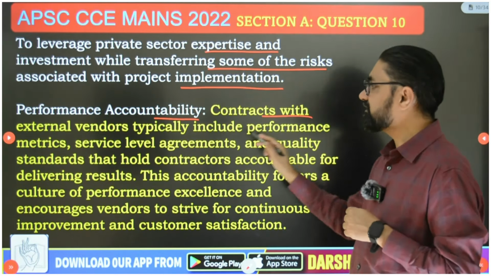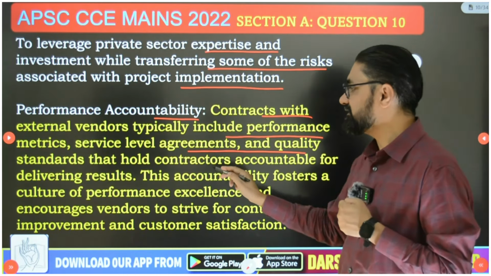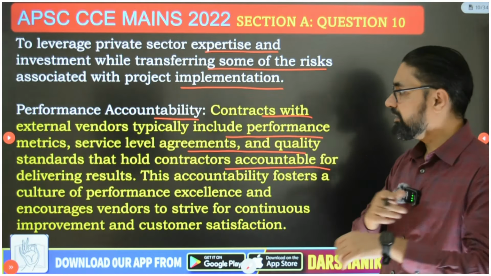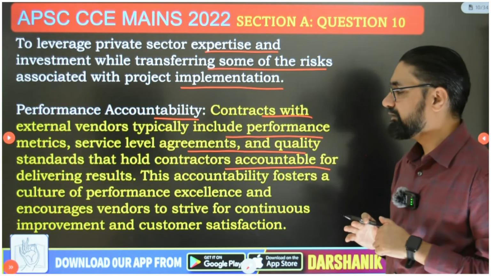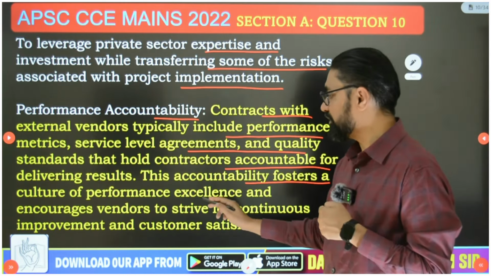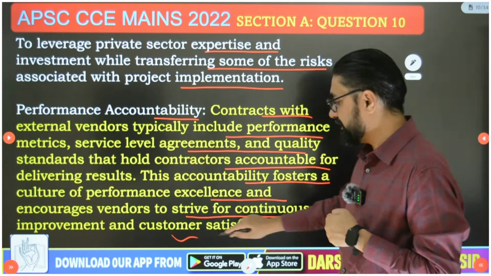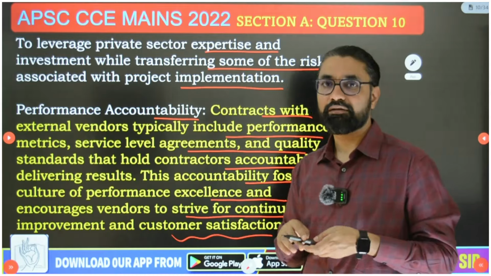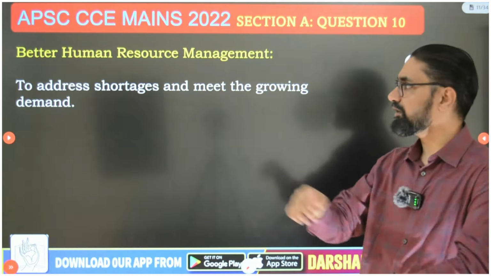Contracts with external vendors typically include performance metrics, service level agreements and quality standards that hold contractors accountable in delivering results. So you have service level agreements, performance metrics and quality standards which help us in delivery of these results. This accountability fosters a culture of performance excellence and encourages vendors to strive for continuous improvement and customer satisfaction. And that's how we can improve the quality of service we are delivering. Accountability is one aspect of good governance, as simple as that.